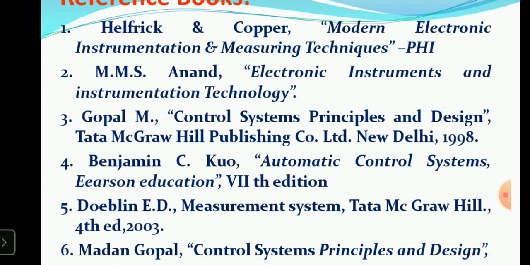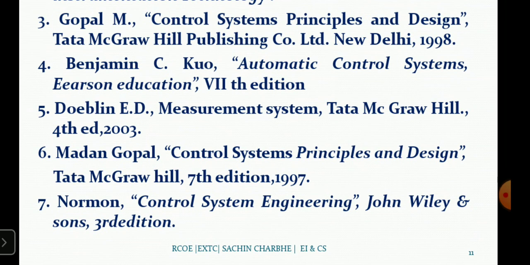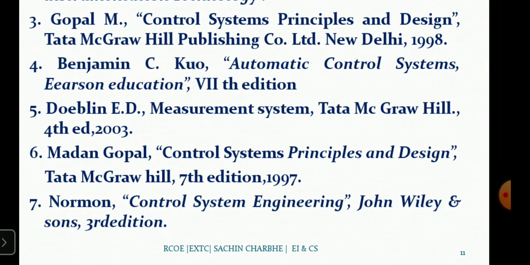Then Benjamin C. Kuo, also a very good author, and a foreign author's book, Automatic Control Systems. This book is also available in our college library. Then Doebelin, that is for measurement systems. Then Madan Gopal, the same author, Gopal M and Madan Gopal, the new book Control System Principles and Design, also Tata McGraw Hill, 7th edition, 1997. Then Norman Nise, that is for control systems, John Wiley publication. So these are a few reference books and textbooks.